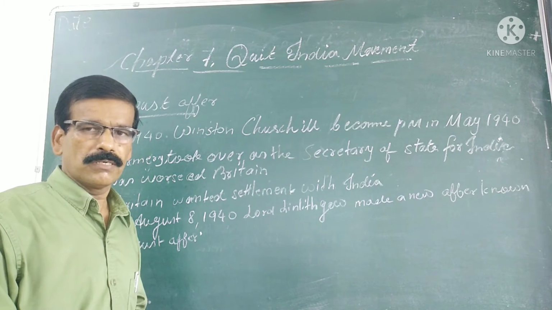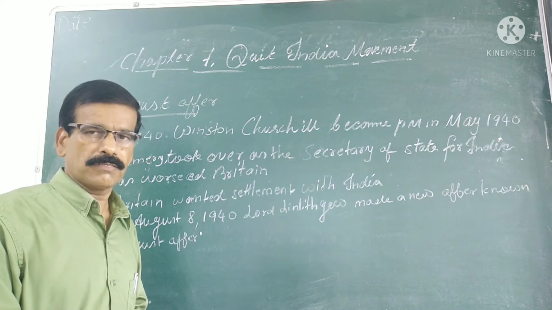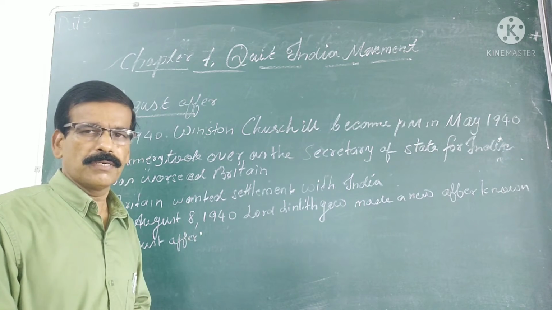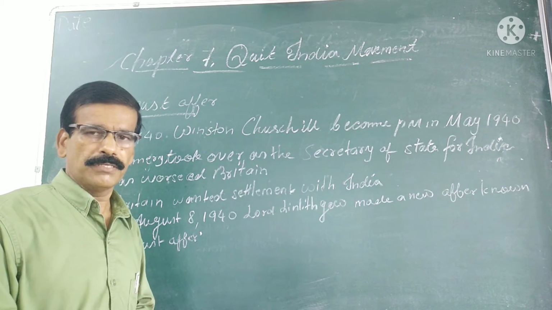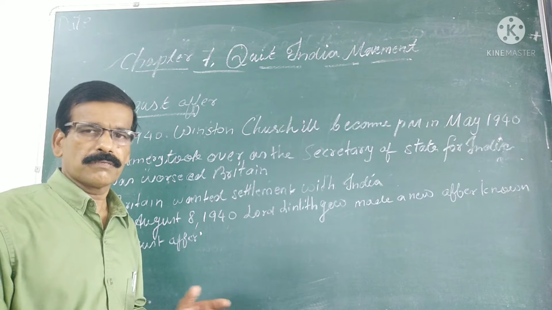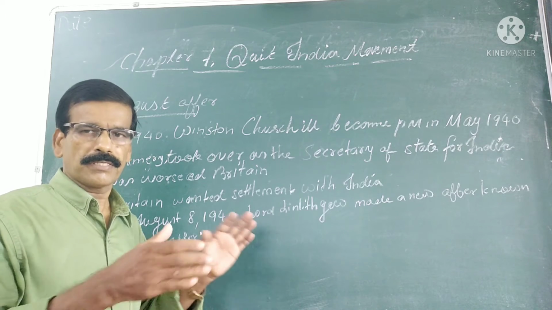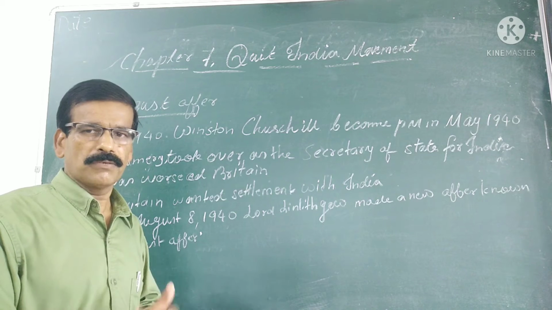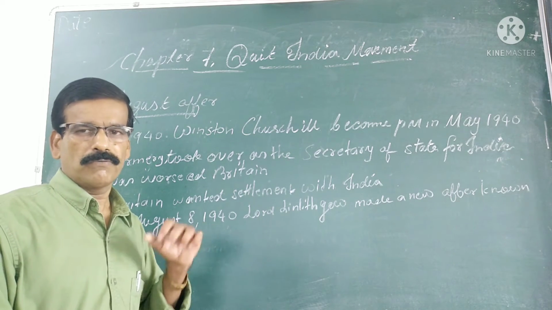And the condition of Britain in the Second World War was not at all good. Britain was also going to be defeated at the hands of Nazi Germany, and the Nazi occupation was imminent, and they thought that India's cooperation in this war was necessary. So due to international compulsions, Britain wanted to have a settlement with the Congress in India. So that is why a new offer was made.